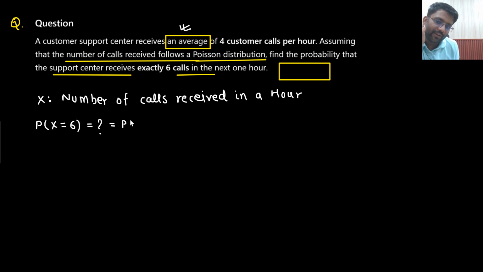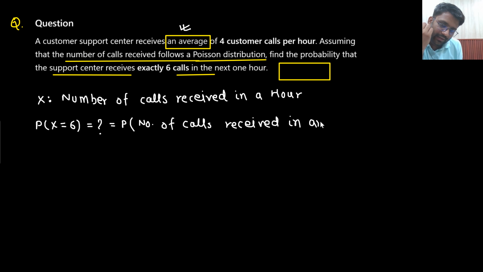Say yes or no? Because what is the probability of x taking value 6? Probability of x taking value 6 would be the probability that the number of calls received in the next 1 hour, or in an hour, should be equal to 6. Probability of the number of calls received in an hour is 6. This is what we are supposed to find out. That means if I write down my random variable x as the number of calls received in 1 hour, then I am supposed to find out the probability of x taking value 6.